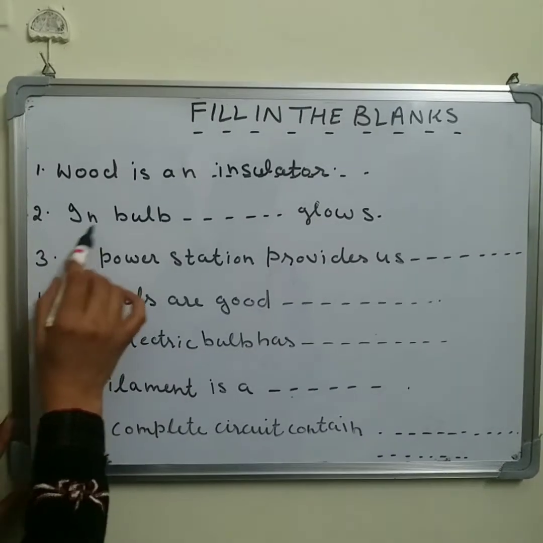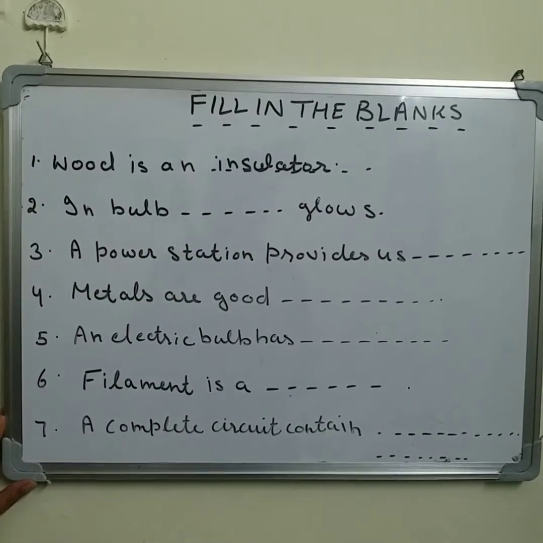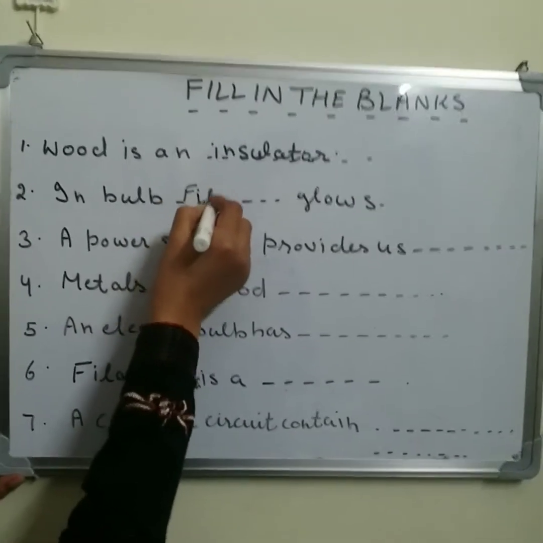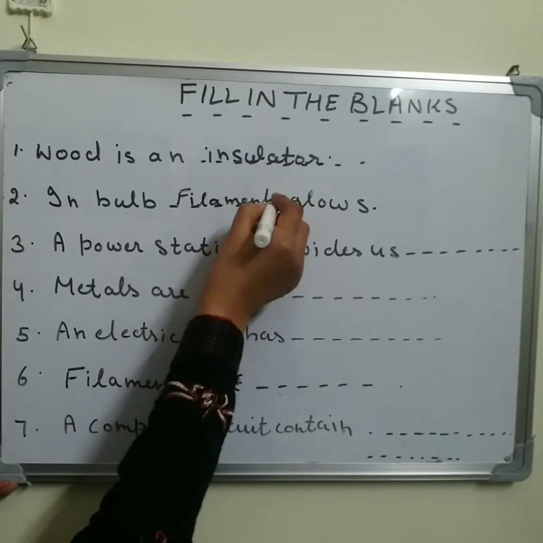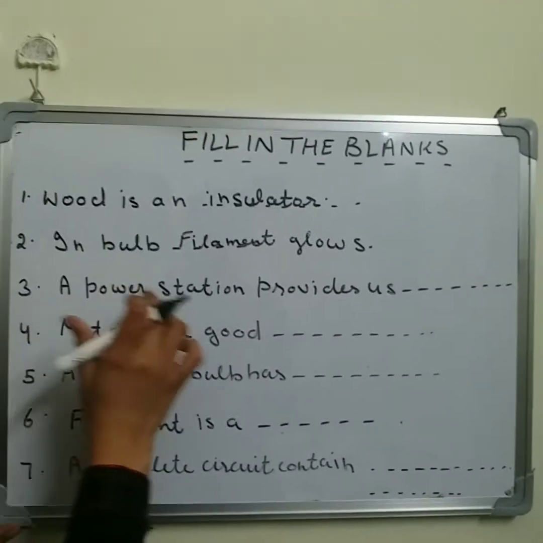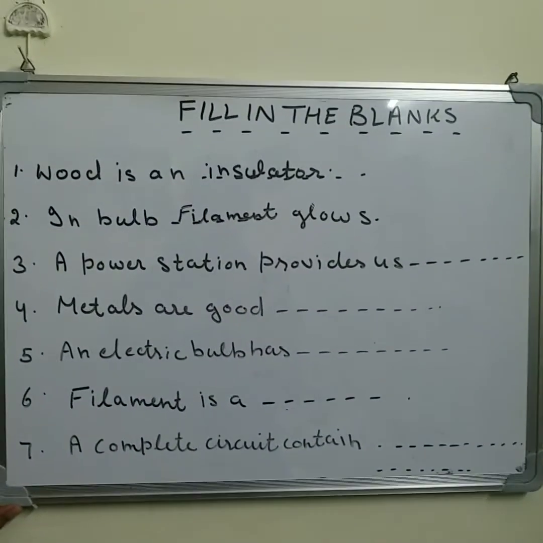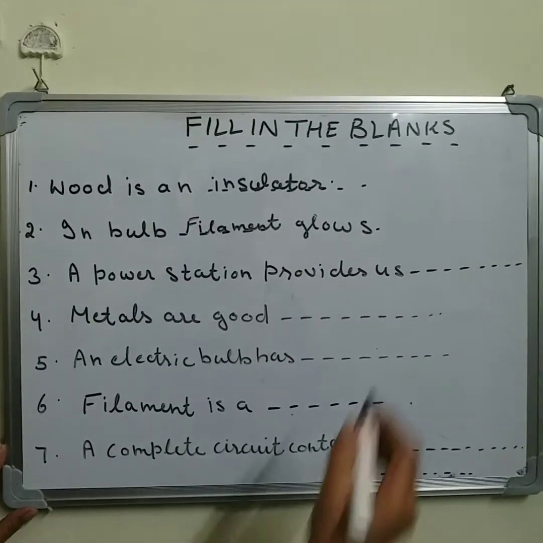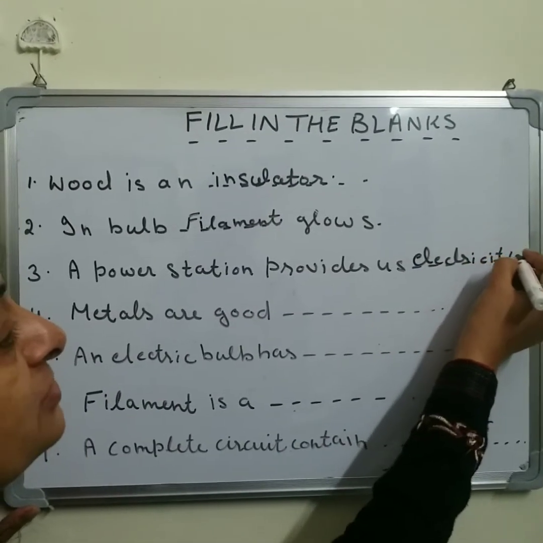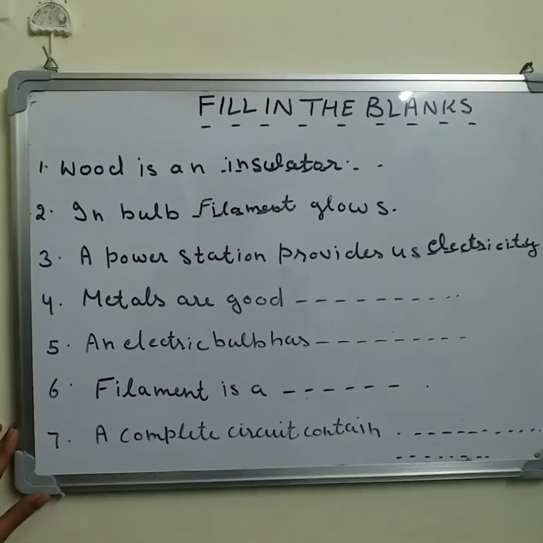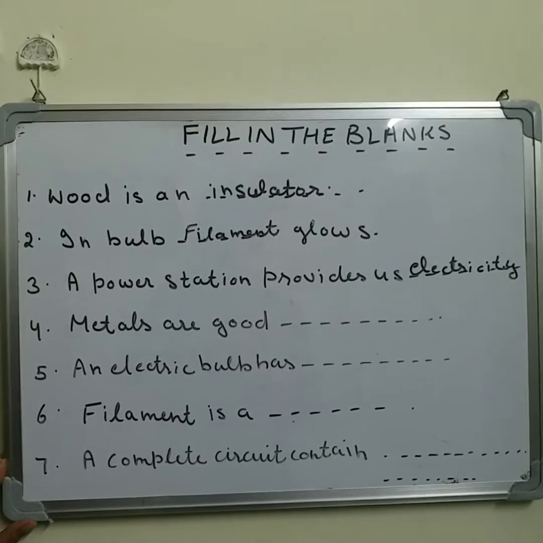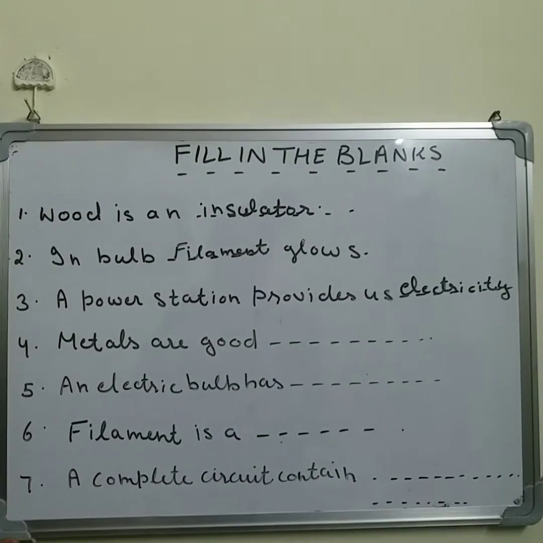Now next one, in bulb dash close. In bulb, which part of the bulb close? Yes, that is your filament. In bulb, filament glows and it gives us the light. Next one for you, a power station provide us. A power station provide us electricity. Yes, a power station provide us electricity, which is a form of energy and it is must for our daily life. Our life is totally depend on the electricity.